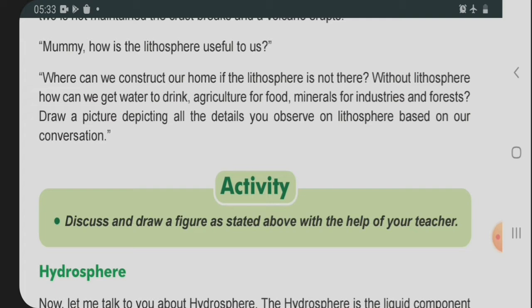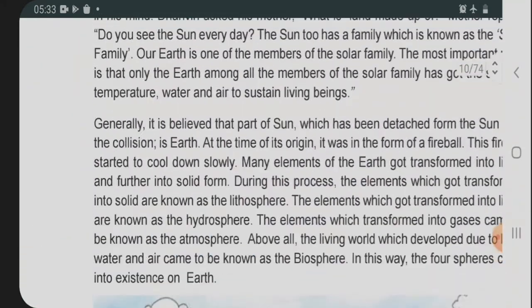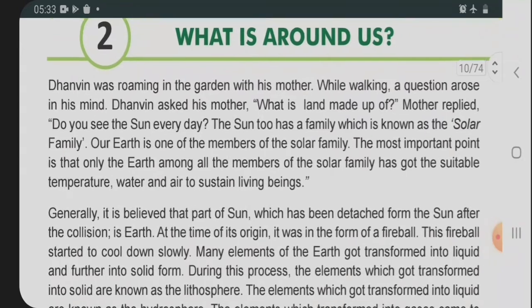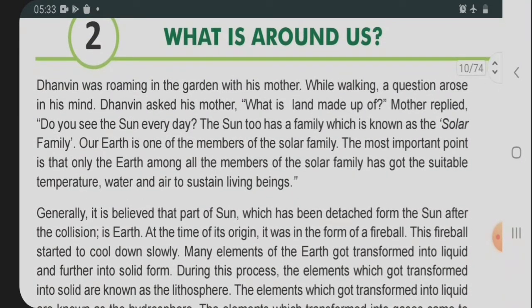So students, in the first chapter last time we learned about the spheres of the earth. What are the main things we have in our earth? We have seen lithosphere, hydrosphere, and others. We were talking about the lithosphere last time.